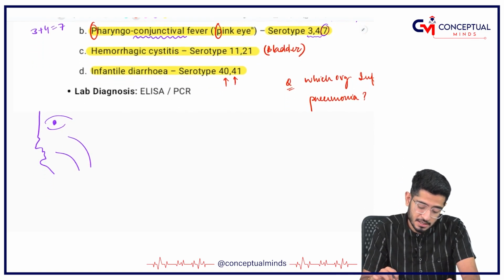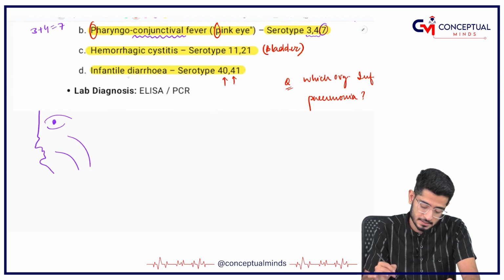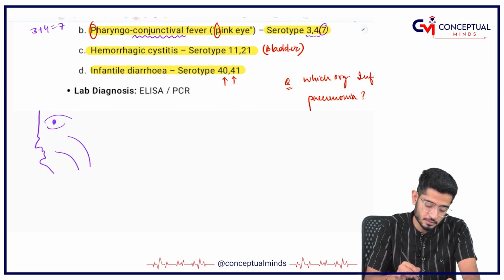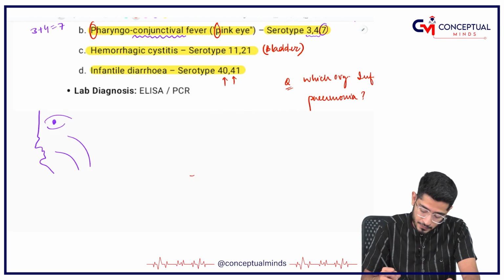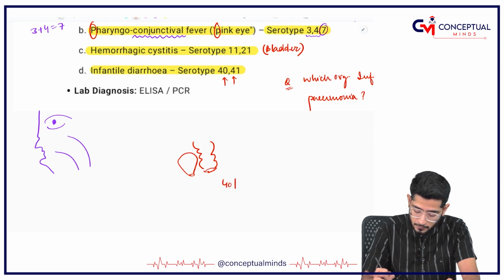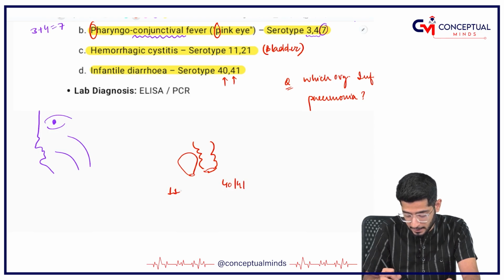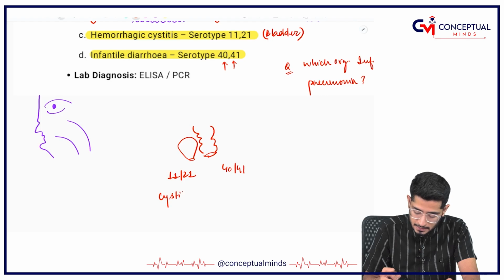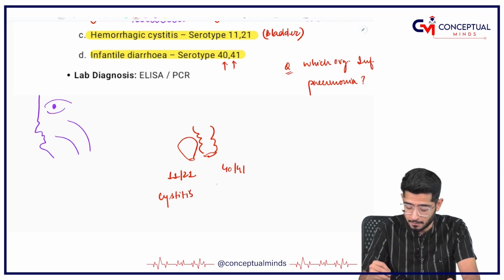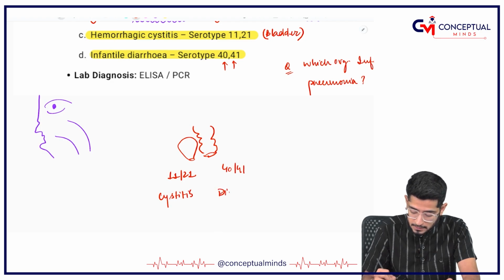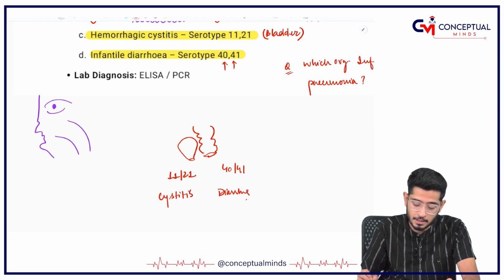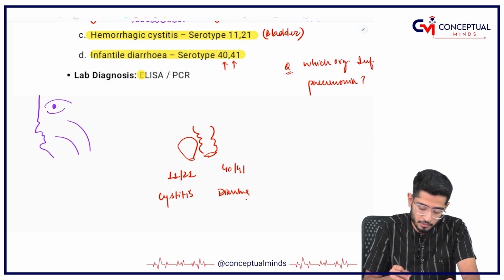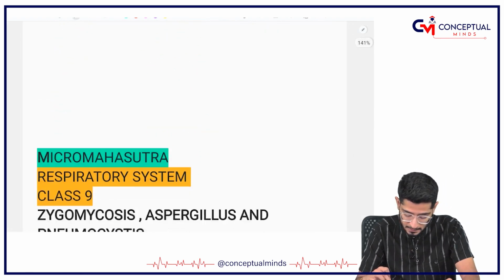Next is hemorrhagic cystitis and infantile diarrhea, very easy to remember. Remember, the bladder is ahead, the rectum is obviously behind. So the big numbers like 40, 41 come behind, and 11 and 21 are ahead. So 11, 21 for bladder, causing hemorrhagic cystitis, and 40, 41 is back, responsible for causing infantile diarrhea. Then laboratory diagnosis has ELISA and PCR.